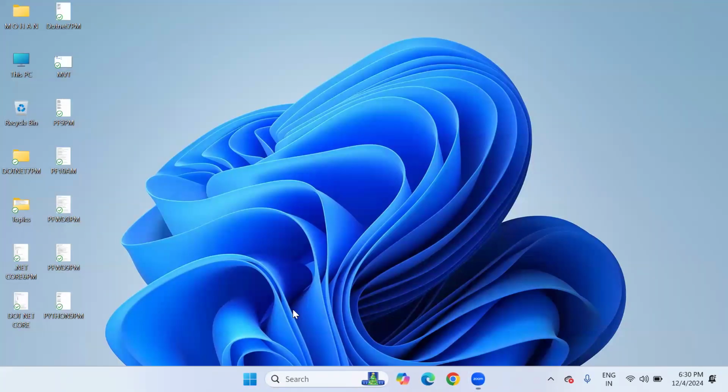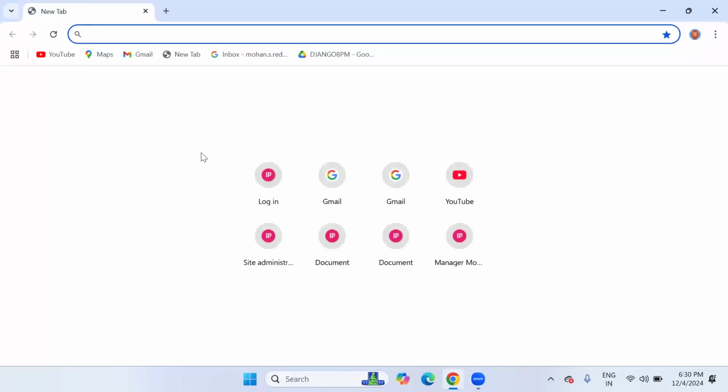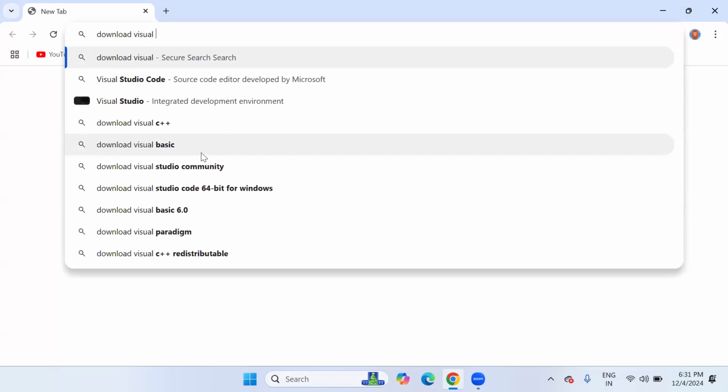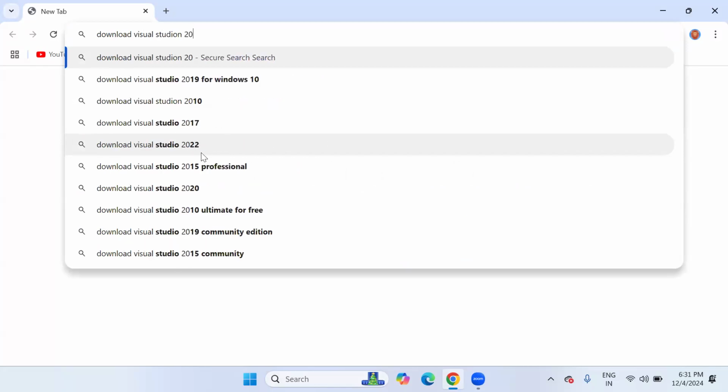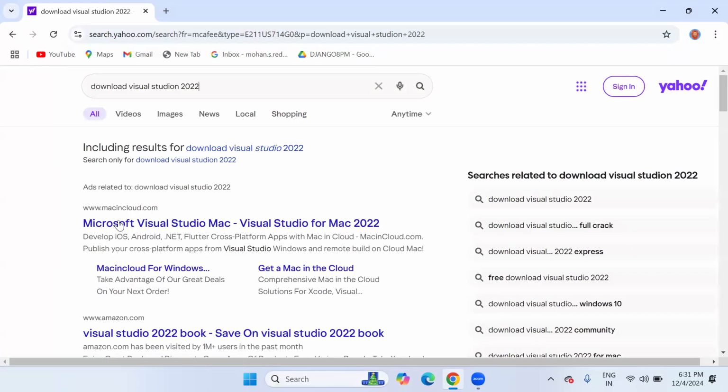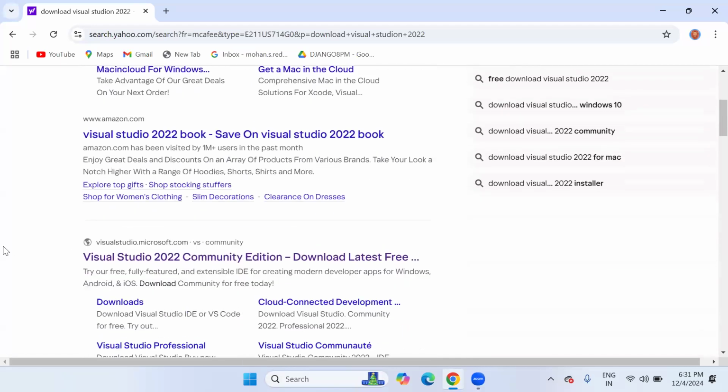Okay, so look, sir, Visual Studio 2022 is our editor. This is the latest editor from Microsoft. If you want to download and install Visual Studio for the first time, simply go to Google and type download Visual Studio 2022, sir. Let me show you that. Just go to Google and type download Visual Studio 2022, that's it. After that, you can notice this is the official Microsoft Visual Studio website.